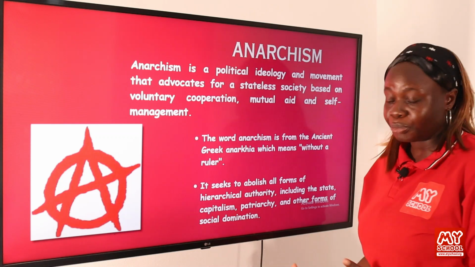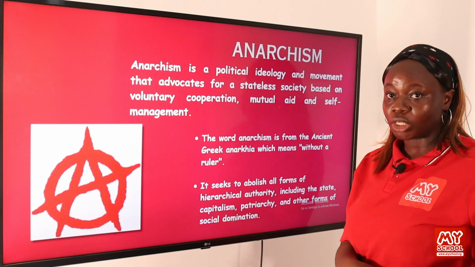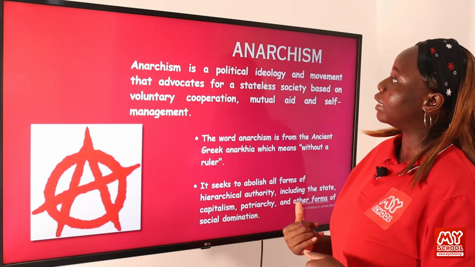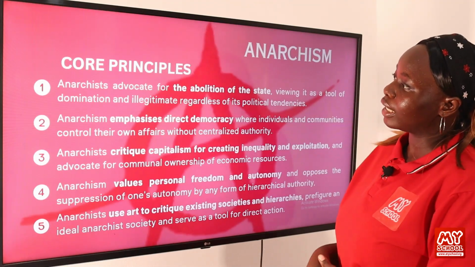When we're talking about patriarchy, power lies in the hands of the men in the society. They try to abolish that as well, and other forms of social domination within the society. So now let's move on to the next slide where we'll discuss the core principles of anarchism.